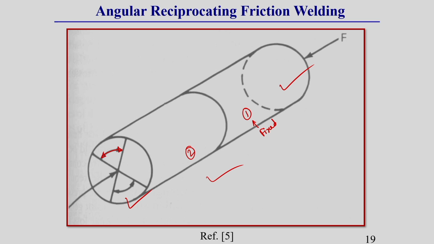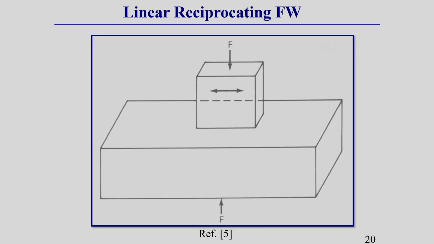Due to this clockwise and anti-clockwise reciprocating motion, heat is generated in the joining zone, and due to application of pressure, the forging effect takes place and joining is done. This is called angular reciprocating friction welding process, because here angular reciprocating means clockwise and anti-clockwise motion is applied to develop heat by friction. There can be a linear reciprocating friction welding process. Here generally we can join two square or rectangular shaped workpiece materials together.